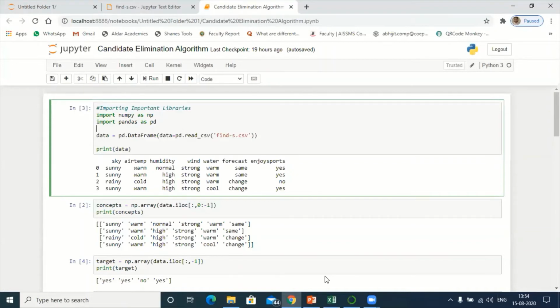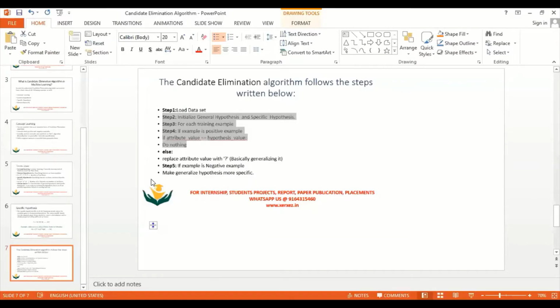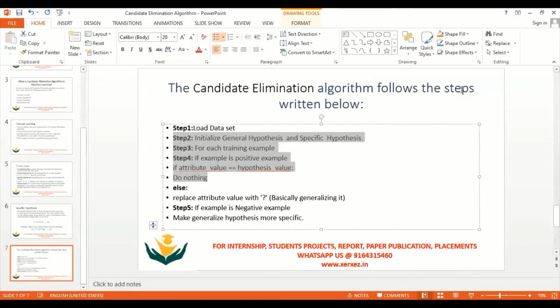This is the slide. Here, this is the algorithm. Follow the steps of the algorithm. What we have done is first load the data in CSV format. First, initialize your general hypothesis as well as specific hypothesis. Now you know how to set the boundaries using the general hypothesis and specific hypothesis.